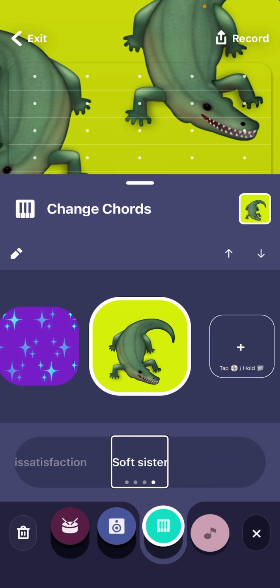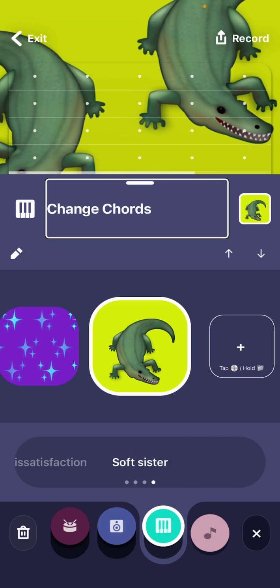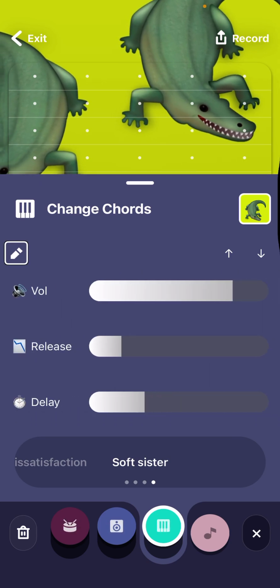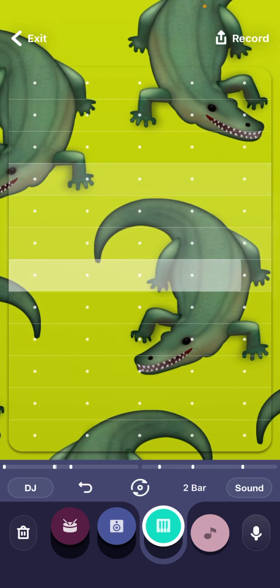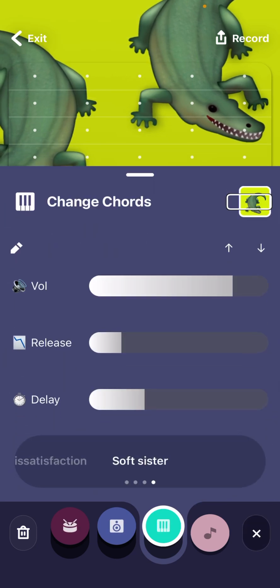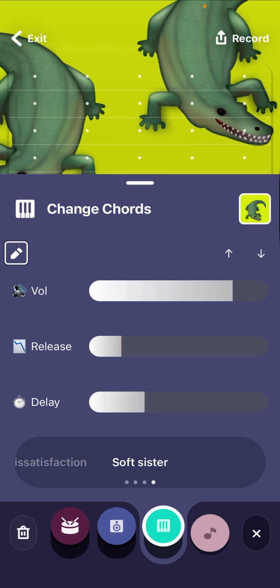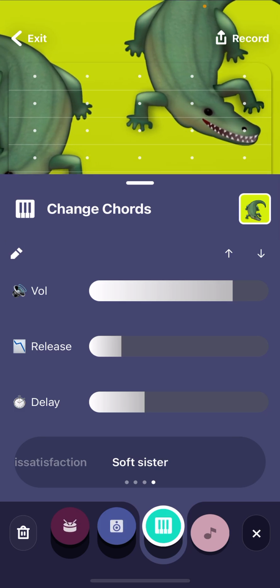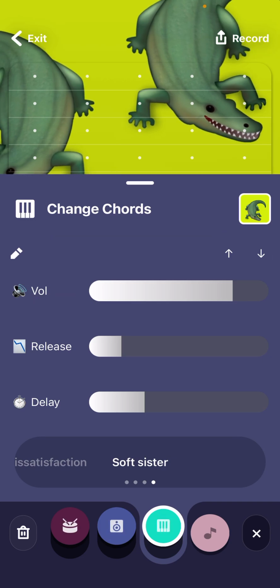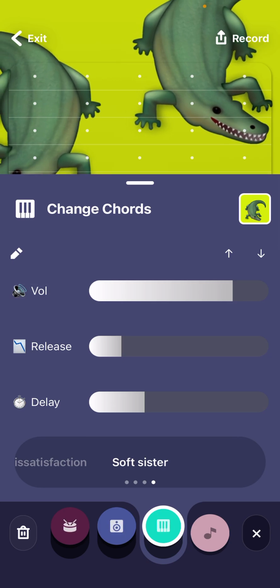Soft sister page 4 of 4. Chain edit up arrow. Edit change chord up arrow. Edit compose. Voiceover off. Voiceover beat sound. Edit button. Voiceover off. Up arrow. Speaker outputting high volume. You know what? Voiceover off.